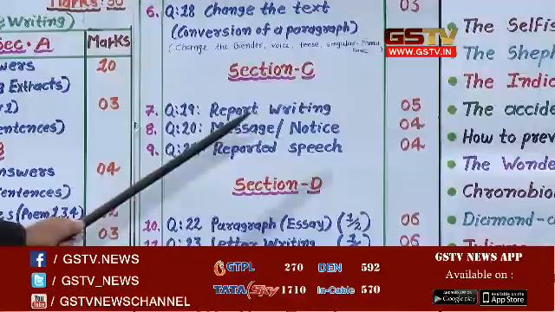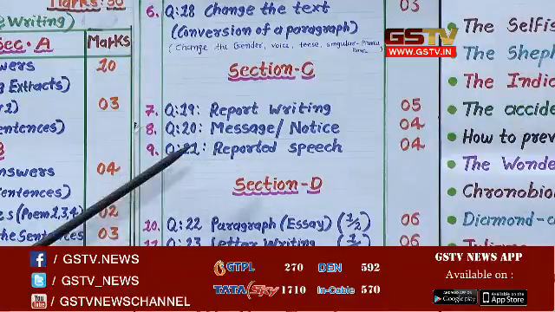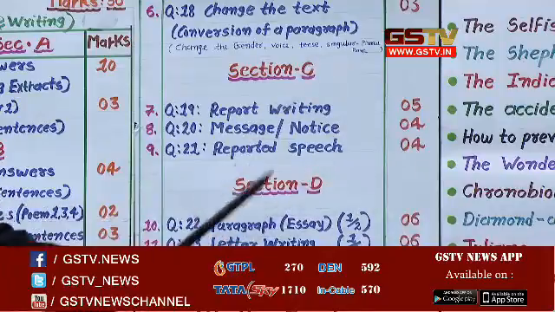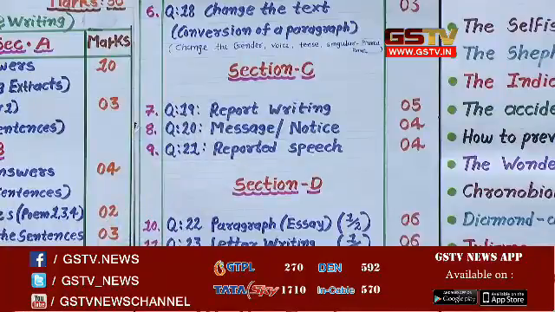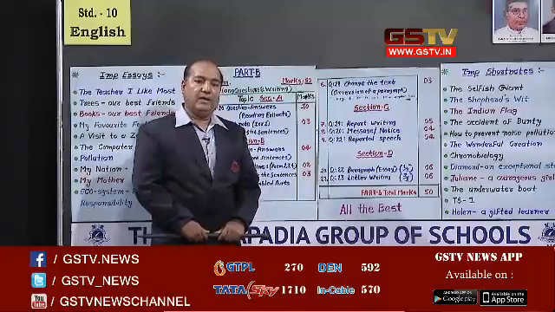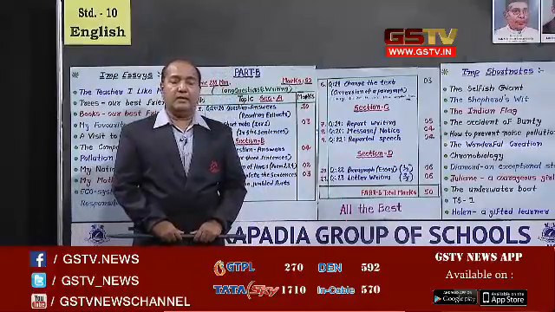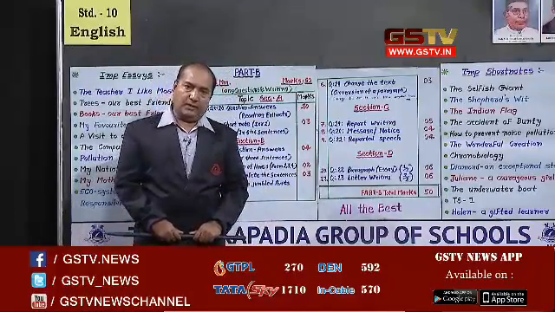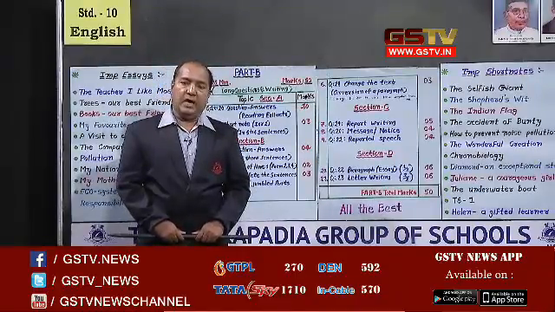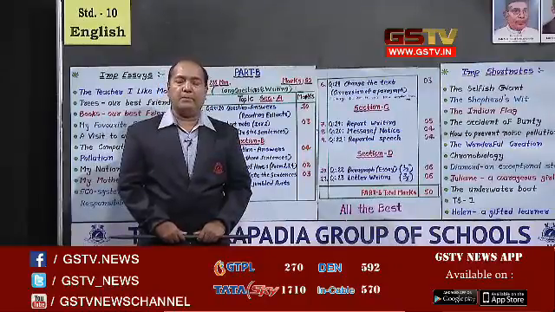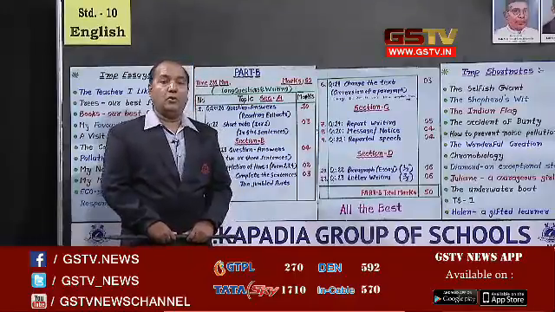Students, after message and notice writing, you will be asked a paragraph of reported speech, which will be asked for 4 marks. You know that this is also called direct indirect speech. You will be given a conversation paragraph. In this paragraph, first read the paragraph carefully, then decide whether it is an assertive sentence, an interrogative sentence, an imperative sentence or an exclamatory sentence. After deciding the type of the sentence, you should start to narrate your speech.